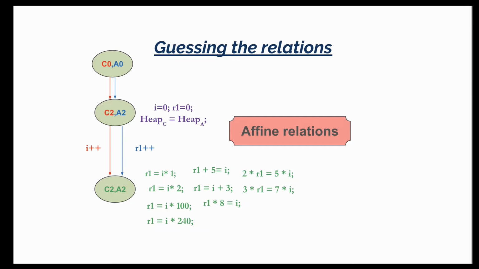So for example, we saw in our example that one of the relations that we got was that I equals R1. But how do we know that that is the relation that we need? There are many possibilities for the relation. For example, I equals R1 into 100, or R1 plus 5 equals I, or there are like a huge number of possibilities. So how do we figure this out automatically and in a scalable way?